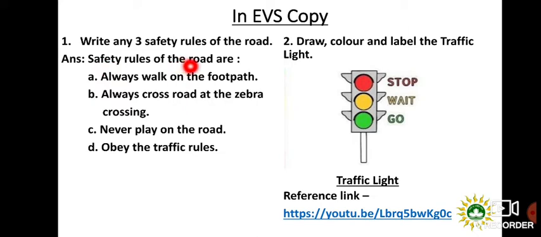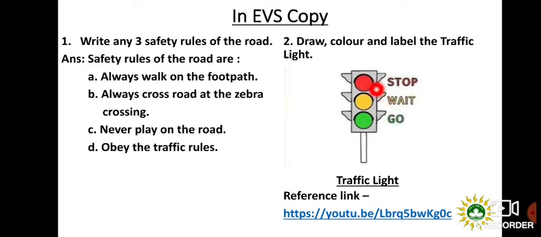So safety rules of the road are: always walk on the footpath, always cross road at the zebra crossing, never play on the road, and number D is obey the traffic rules. So out of these 4 rules, you will be learning any 3 rules and writing the same in your EVS copy. Now number 2 is draw, color and label the traffic light.